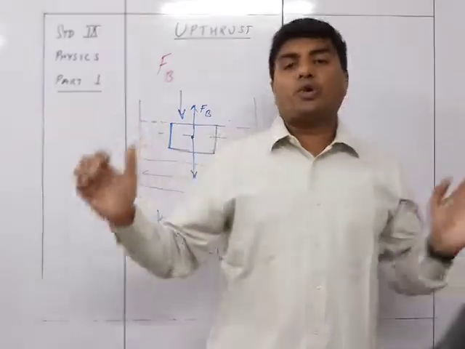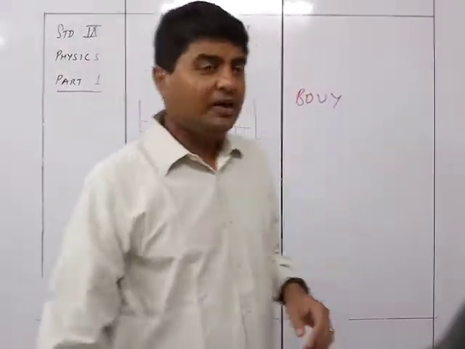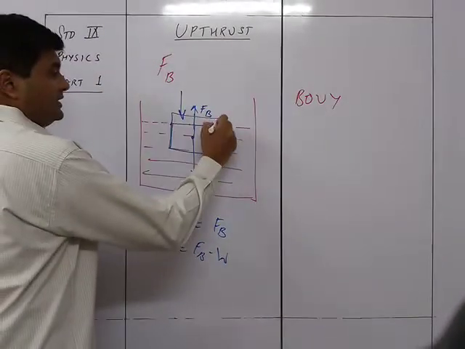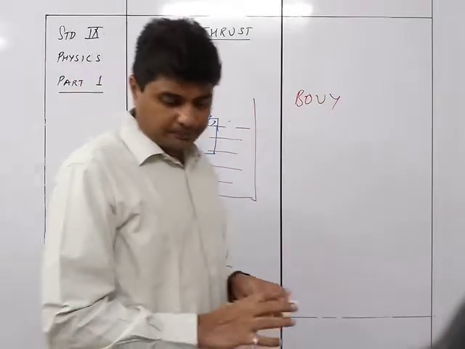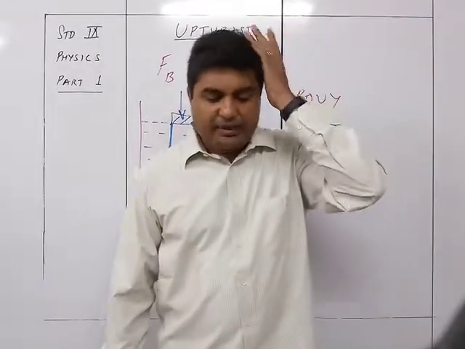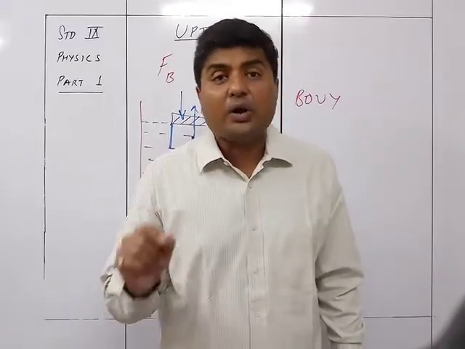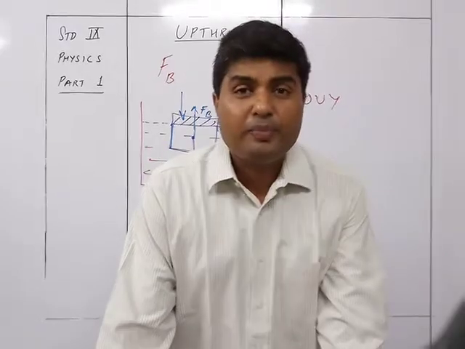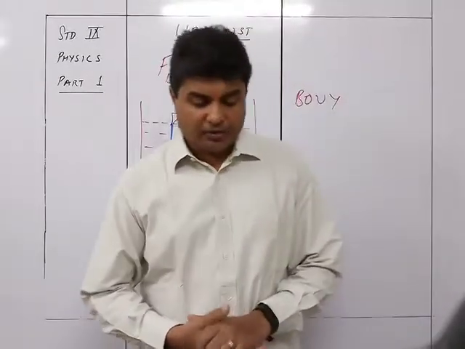Because the moment you release this force, it is going to come back to its original position, wherein this much part will be above water and this much will be below water. So that's why we see that to keep the cork or the can immersed, an external downward force equal to FB minus W is needed to balance the net upward force.